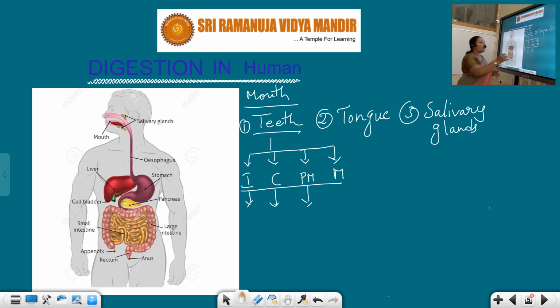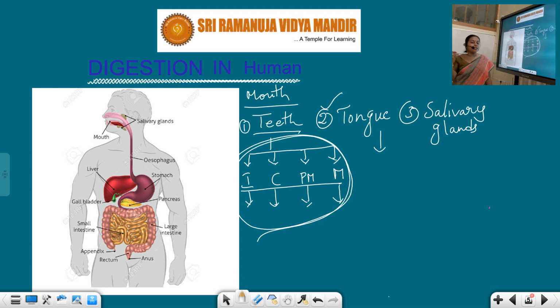And now come to the case of the tongue. The tongue is a muscular organ which is present in the buccal cavity. Actually, this tongue helps in the movement of the food. See, the food is going to circulate and it should be pressed under the teeth. All these things are possible by the movement, or circulatory motions, created by the tongue. And one more thing is that the tongue also helps in the process of mixing the chewed food with